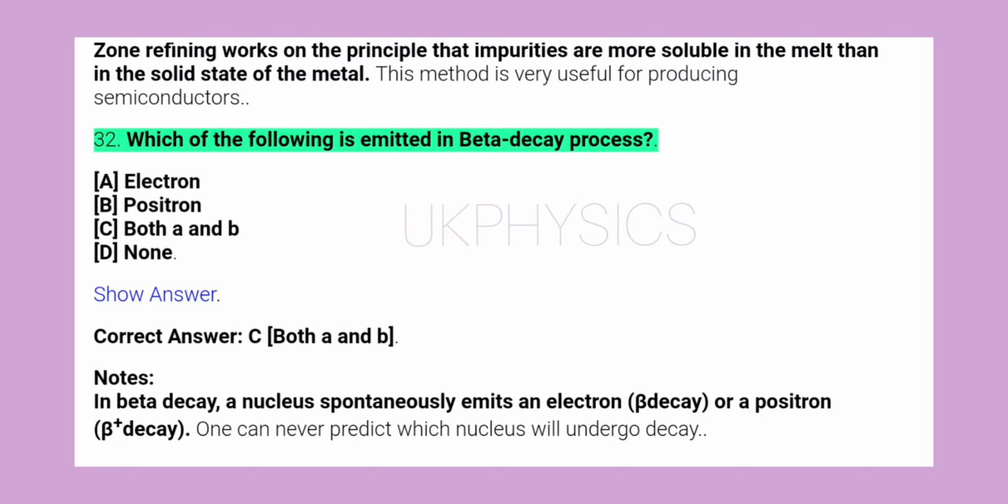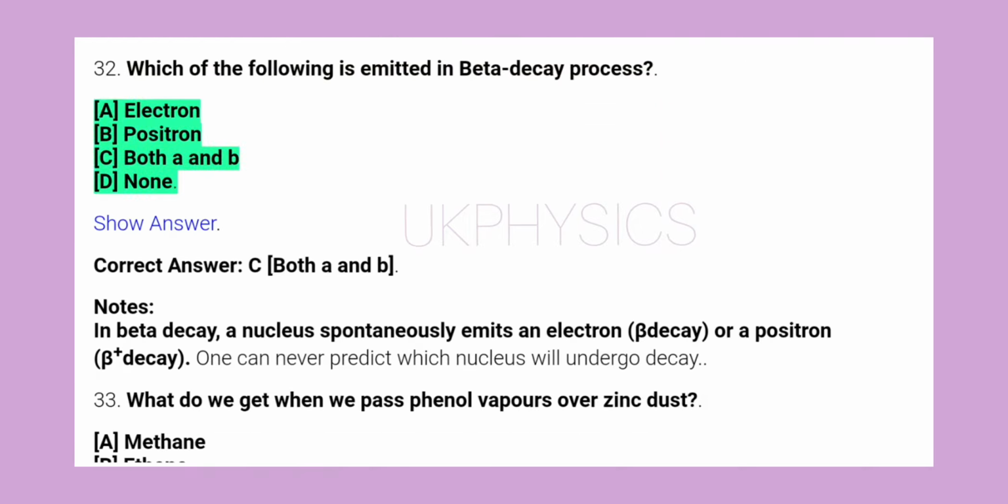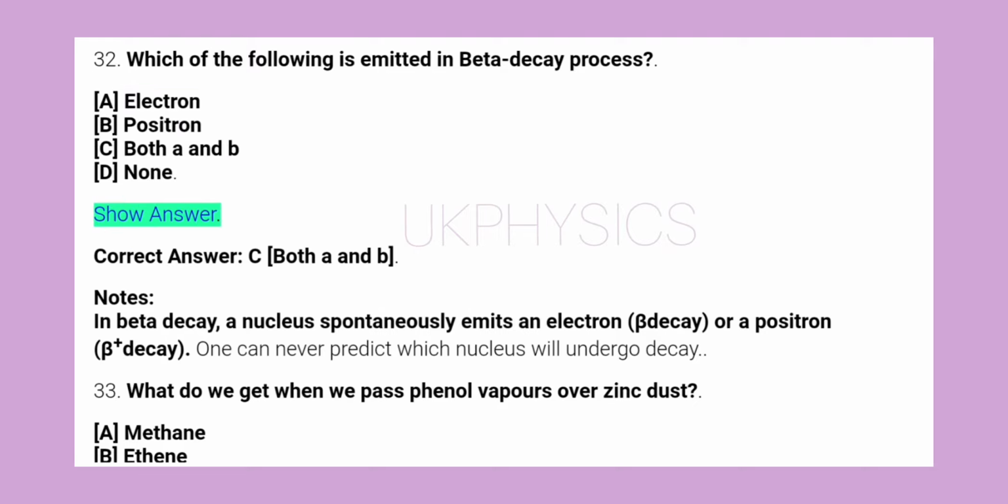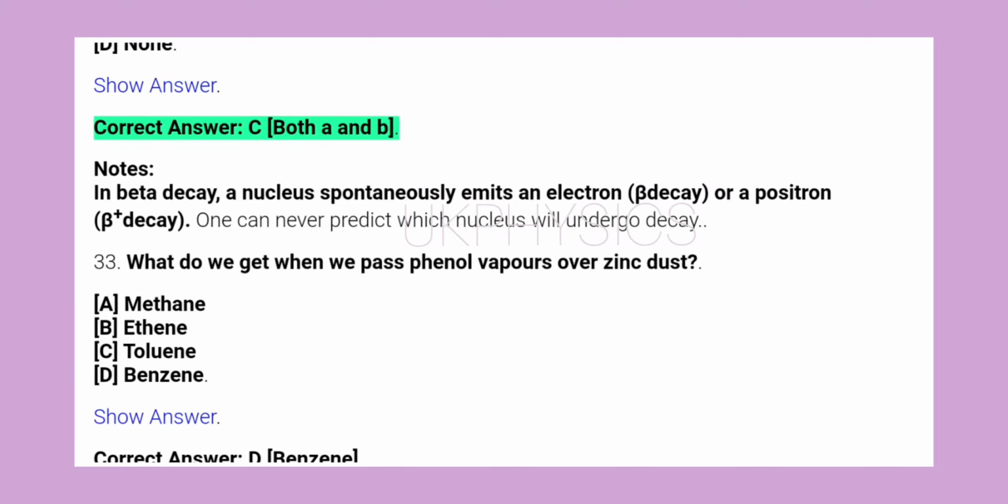32. Which of the following is emitted in beta decay process? A. Electron. B. Positron. C. Both A and B. D. None. Show answer. Correct answer C.